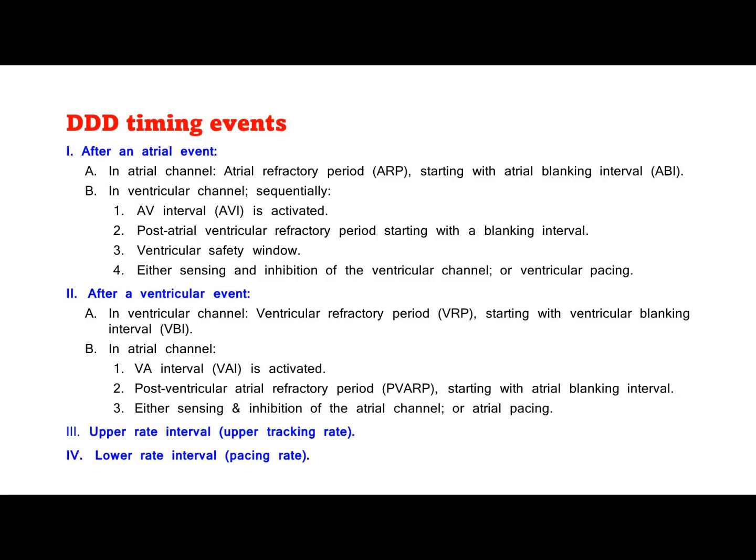After a ventricular event. In ventricular channel, ventricular refractory period, VRP, starting with ventricular blanking interval, VBI. In atrial channel, VA interval, VI, is activated. Post-ventricular atrial refractory period, PVARP, starting with atrial blanking interval. Either sensing and inhibition of the atrial channel, or atrial pacing. Upper rate interval, upper tracking rate. Lower rate interval, pacing rate.